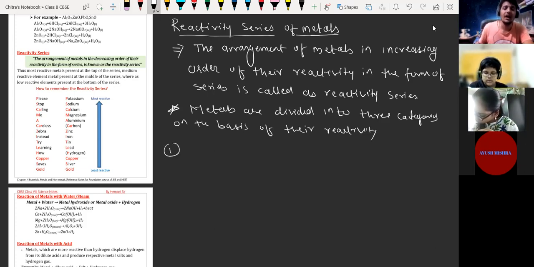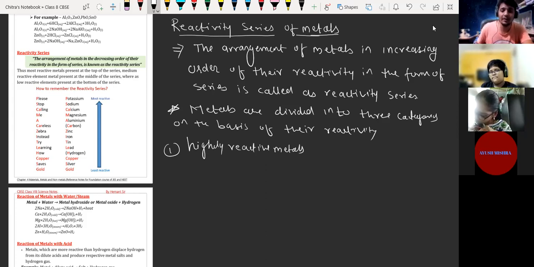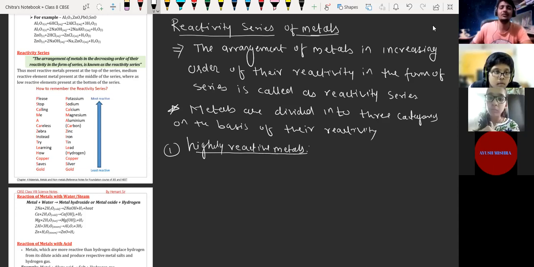Number one, we have highly reactive metals. So what are highly reactive metals? Those metals that react with other substances at a very high rate are called highly reactive metals.